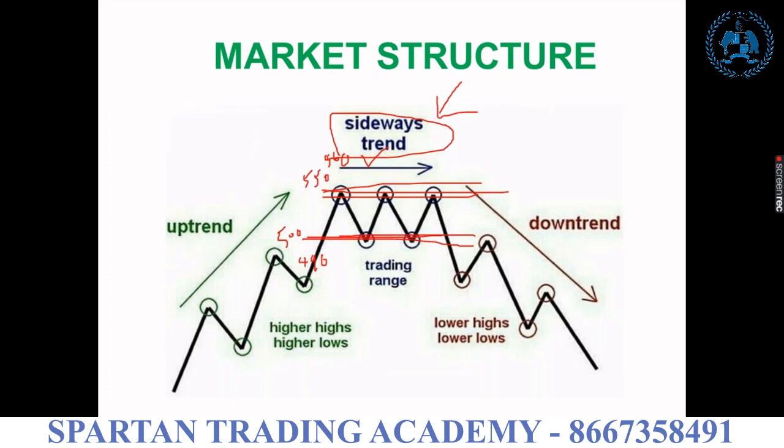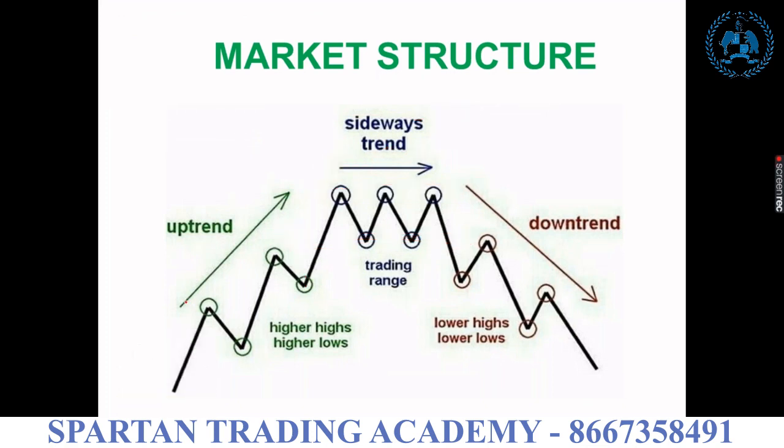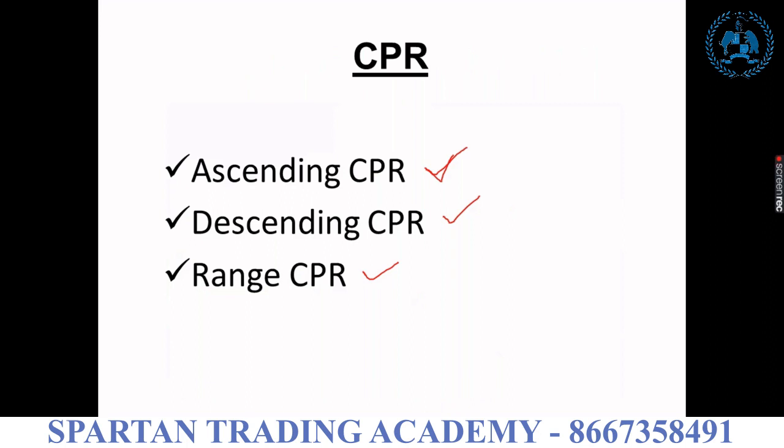First strategy, market structure. Whenever you get a higher high, take the buy. Whenever you get a lower low, take the sell. Whenever the market is trading between the two levels, there is no higher high, there is no lower low, then focus on option selling. This is the first method. The second method is the CPR method. Whenever you get an ascending CPR, just focus on the buy. Whenever you get a descending CPR, just focus on the sell. Whenever you get a ranging CPR, one CPR inside or engulfing another, sideways, just don't trade, just focus on option selling.